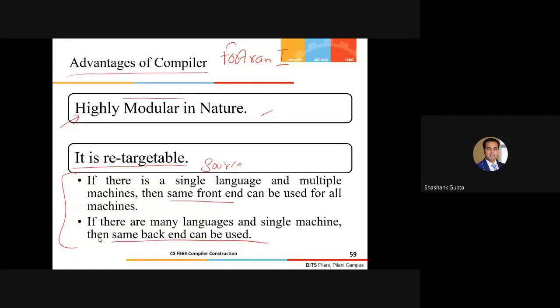Fine. Suppose I ask you a question in a different way: if you want to design a new C compiler for, let's say, a new machine, what will you do in that case? Come on guys, be quick on this. Sir, we'll take the front end of the existing compiler and make a new backend for the relevant machine. So I do not need to design a new front end. I'll say, okay, this is a new machine, so I'll do the needful with respect to the backend.